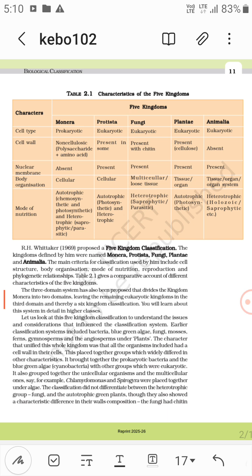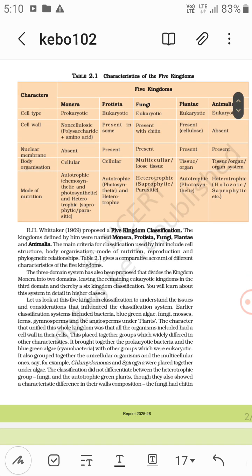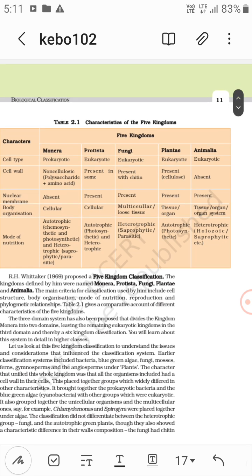Now mode of nutrition: Monera show all types of diverse metabolic nutrition. So autotrophic, chemosynthetic, phototrophic, and heterotrophic, saprophytic, parasitic. Now Protista are autotrophic and heterotrophic. In autotrophic it is photosynthetic, not chemosynthetic. Bacteria are the only ones that show that.